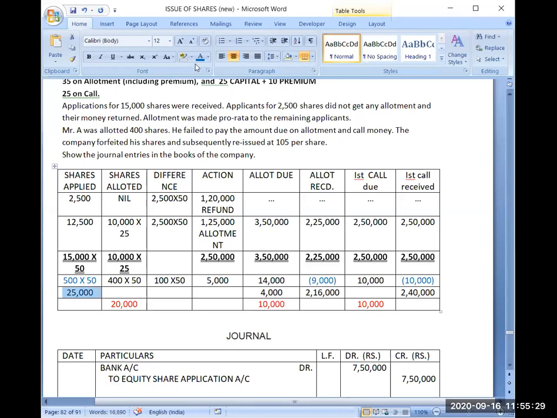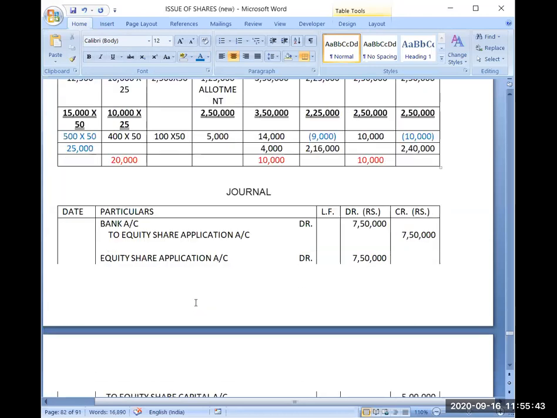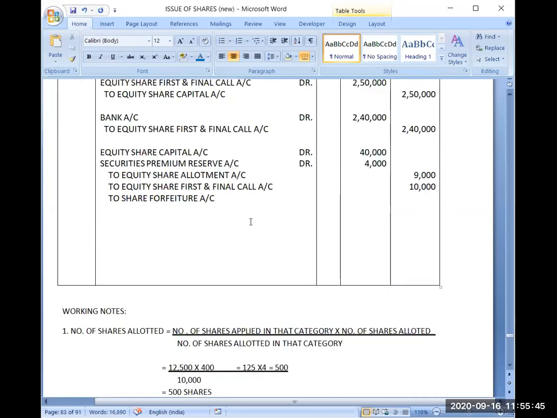So in this manner, the picture will be clear to you in this table, what he has paid us and what he has not paid us. Each and everything will be clear if you will write it properly. So 25,000 he has paid you. So in share forfeiture account, 25,000 will be written.